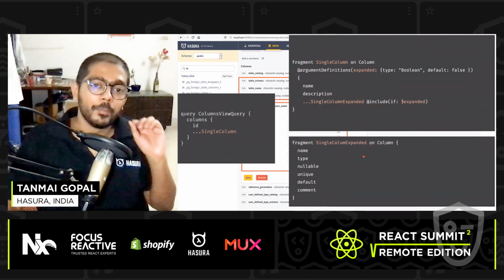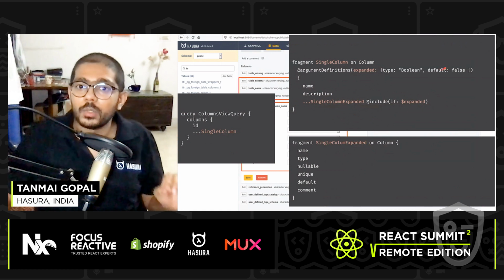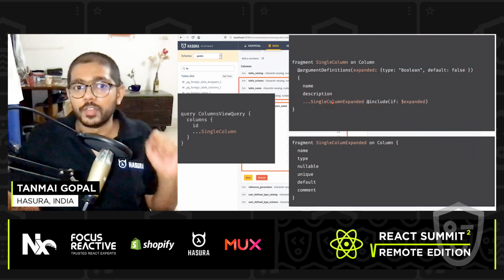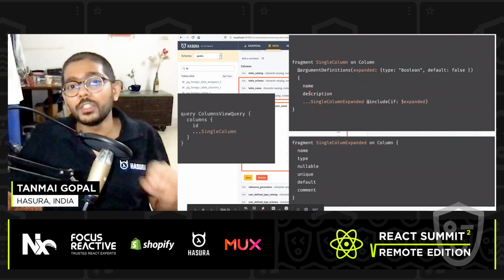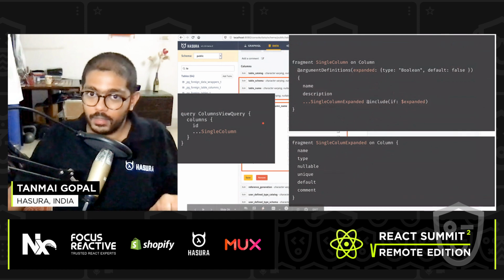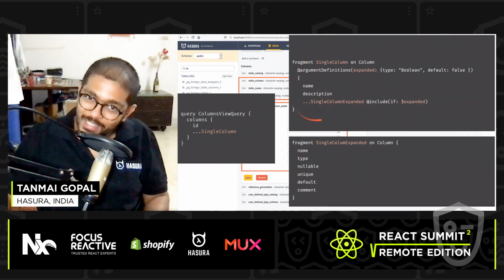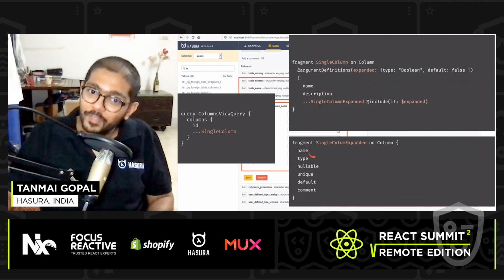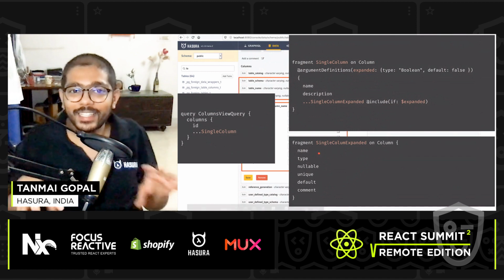On the first load, our default value is going to be false, so we fetch all of the elements with just name and description. When the user clicks on expand, that's when I want to rerun this fragment, but fetch more data for it.